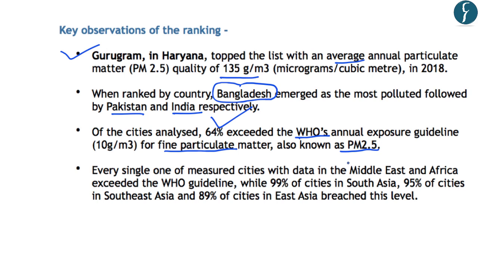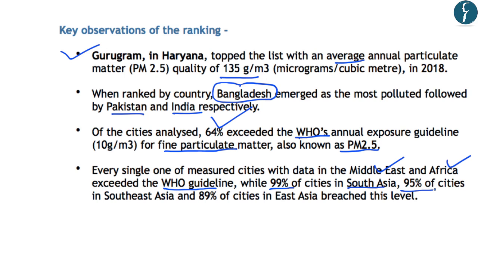And regarding the regional distribution of the polluted cities around the world, the report states that almost all the cities of the Middle East and Africa exceeded the WHO guidelines regarding pollution. Also, 99% of the cities in South Asia were beyond the WHO guidelines.